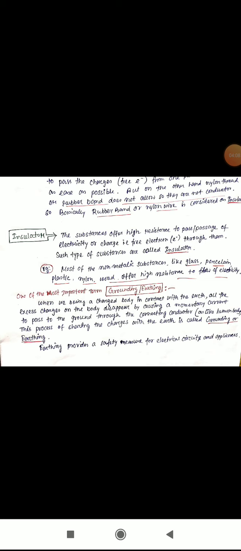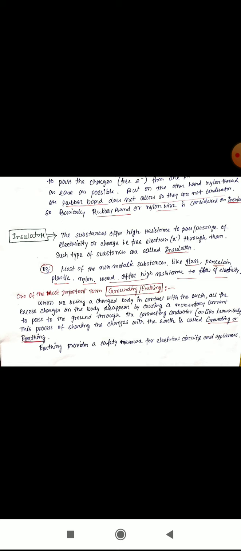Now what is an insulator? Insulators are substances that offer high resistance to the passage of electricity or charges, that is free electrons, through them. Those substances that offer high resistance are called insulators.